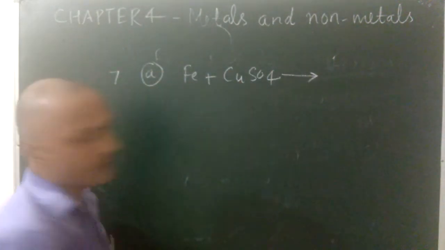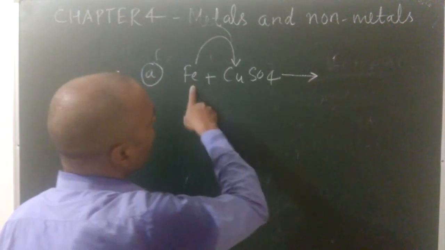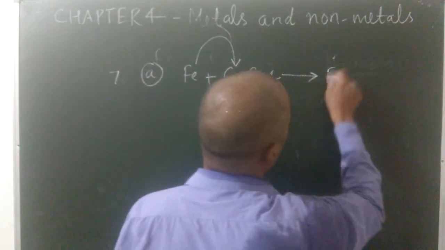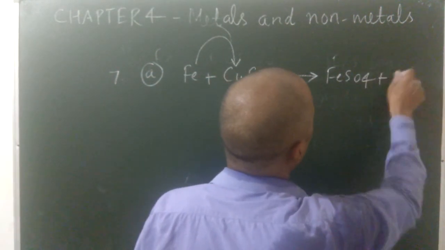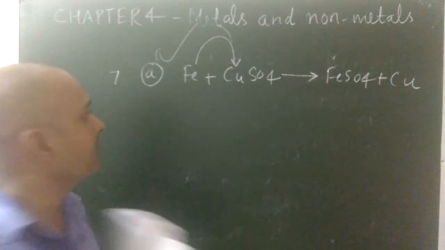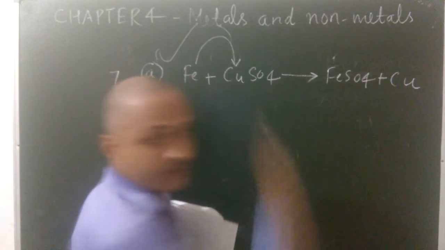When you see the reactivity series, you will find that iron is more reactive than copper. So iron displaces copper, it forms FeSO4, iron sulfate plus copper. So this reaction will take place, because iron is more reactive, so it displaces copper and forms iron sulfate.